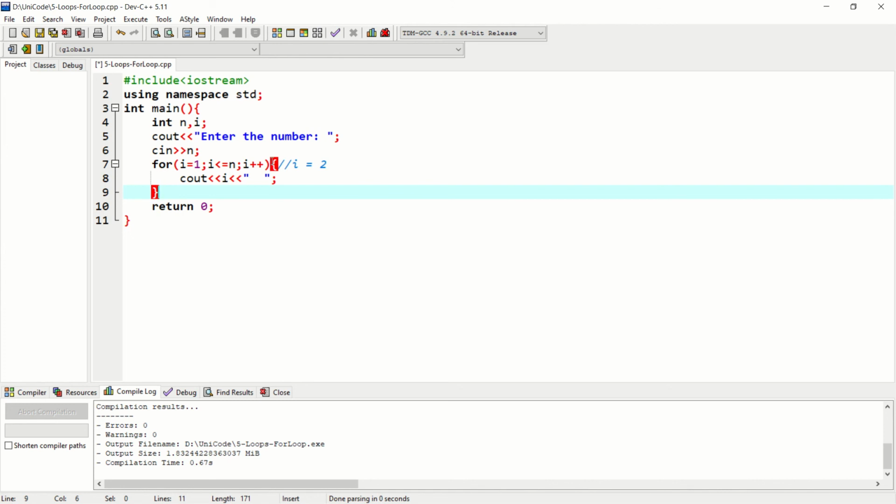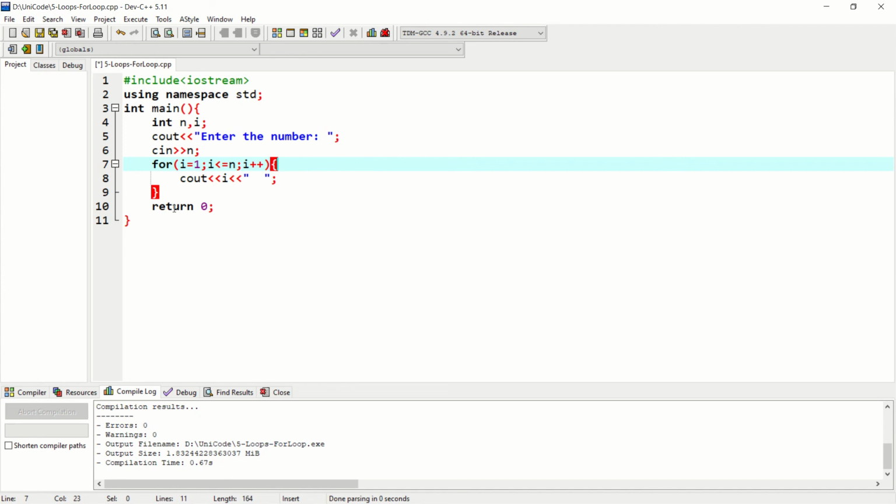If I take this to 14, 14 is less than or equal to 14, it is equal to 14, so the condition is true. It will give 14 as an output and then increment its value by 1, let's say 15. Now it will terminate the loop because i is no longer less than or equal to 14. Therefore i equal to 15 will not be given as an output. This was a for loop.